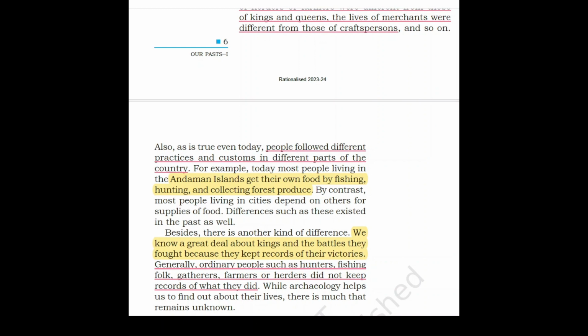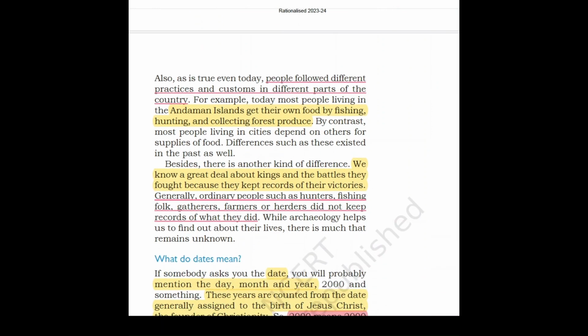Besides, there is another kind of difference. We know a great deal about kings and the battles they fought because they kept record of their victories. Where did they keep record of their victories? In the inscriptions. Generally, ordinary people such as hunters, fishing folk, gatherers, farmers, or herders did not keep records of what they did. What was their work? They just had to live for basic needs like their food. So they did not have the time to go and note down, I did this today, I did that today. Whereas kings, because they fought very big battles, they had to note down that this battle was fought with this kingdom, with this king, and whether they won or lost. While archaeology helps us to find out about their lives, there is much that remains unknown.